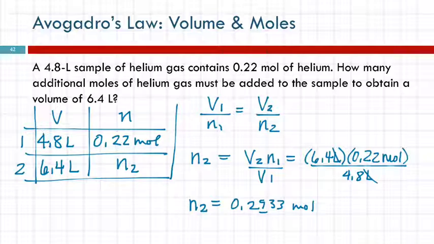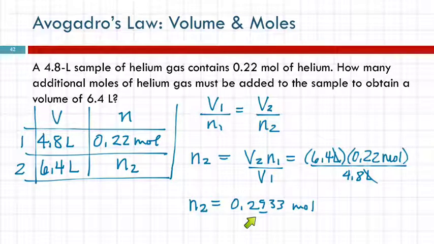Does that answer the question? This question's a little tricky. This is the sort of tricky question that you should expect on an exam, okay? Because I'm going to teach you how to do it, right? So they're asking, how many additional moles of helium gas must be added? What did we calculate?